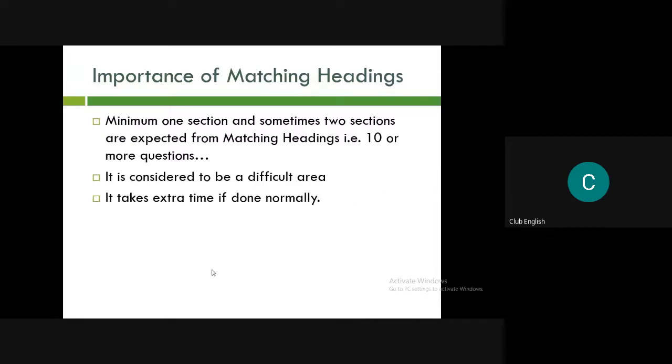Now the next point is that it takes a little extra time if done normally. Normally means, if you read the complete paragraph and then go through all the options, and then one by one you do things. You can do it, but it will take extra time. Many traps are laid out in the questions, which reduce the score. Many times various types of traps, like synonyms, are given, so you won't be able to spot the exact answer most of the time. So many traps are there which reduce the score, and we need to understand those traps.